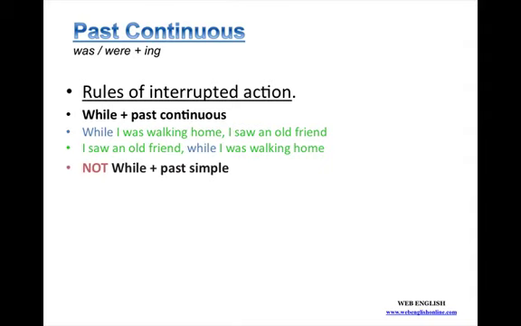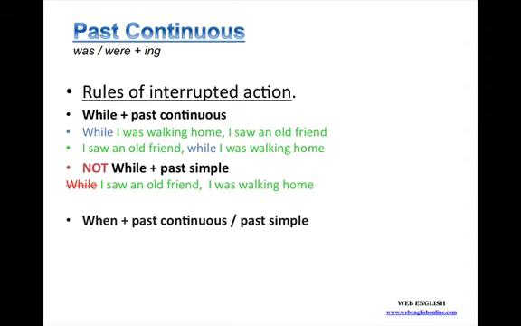However, we cannot use while and then follow with the past simple. While I saw an old friend, I was walking home. This would be incorrect. However, we can use when and follow with the past continuous or the past simple.